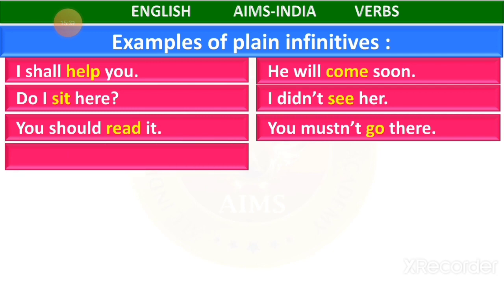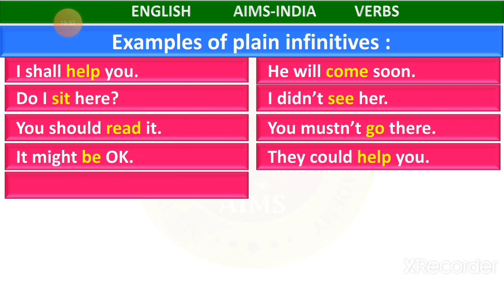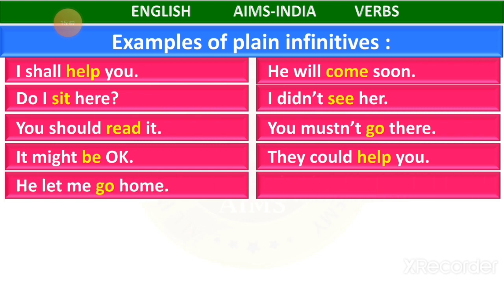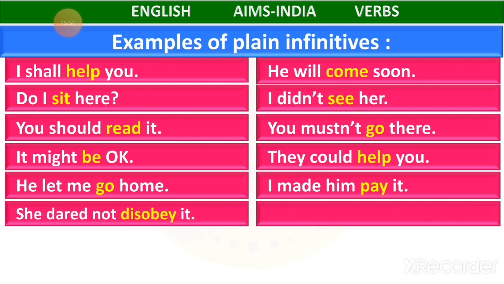You must not go there. It might be okay. Then they could help you. He let me go home. I made him pay it. Then she dared not disobey it. You need not do it.